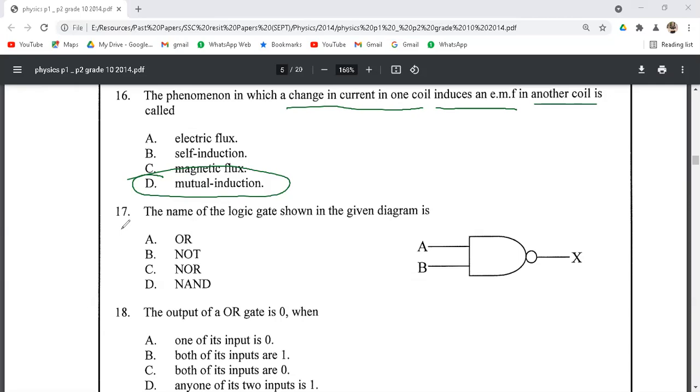Then we have question number 17, and we have to identify the symbol of this logic gate. This symbol represents the AND gate, while this small circle represents the NOT gate. So overall, this symbol represents two different logic operations, that is the NAND gate. So the correct option is option D.